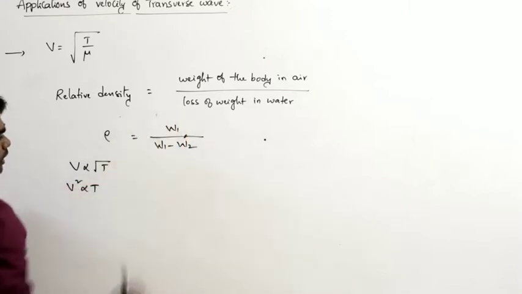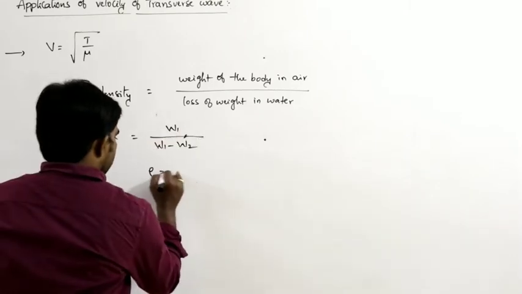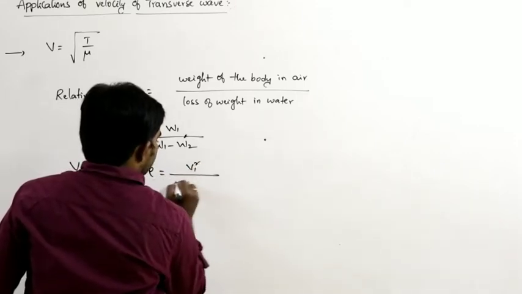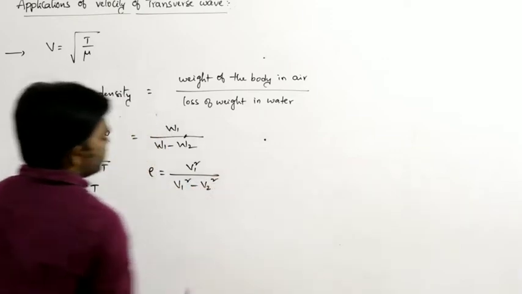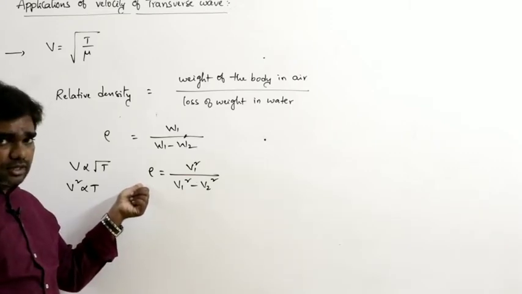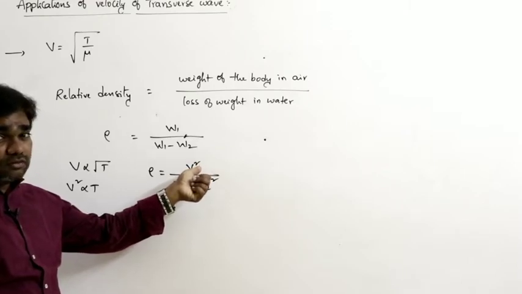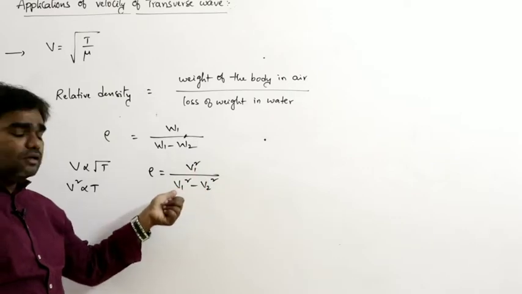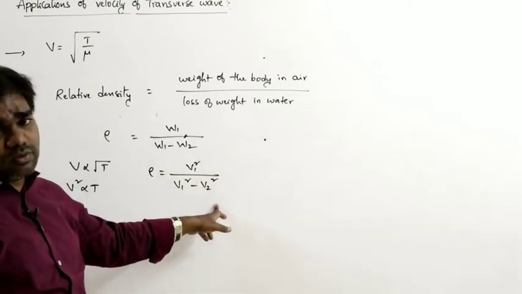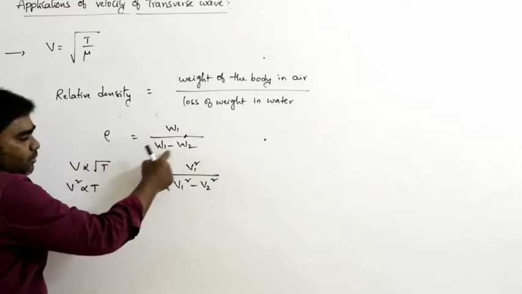That means here W1 is nothing but weight, nothing but tension we can consider. So based on this, relative density can be written as, T proportional to V square, so V1 square divided by V1 square minus V2 square. Relative density of the body can be written as V1 square, that means velocity of the transverse wave generated in air, divided by square of velocity of the transverse wave in air minus velocity of the transverse wave in water. So like this, rho is equal to W1 by W1 minus W2 only.